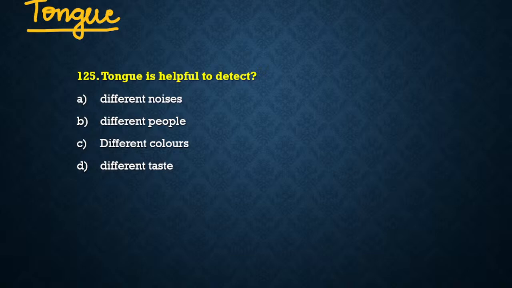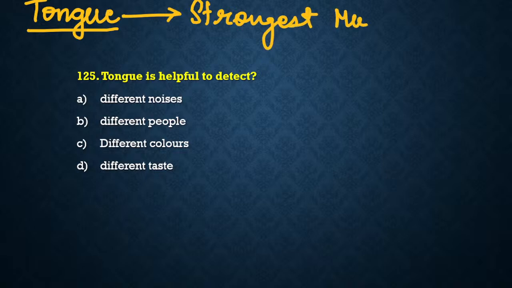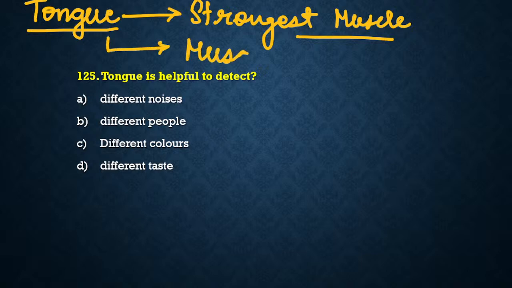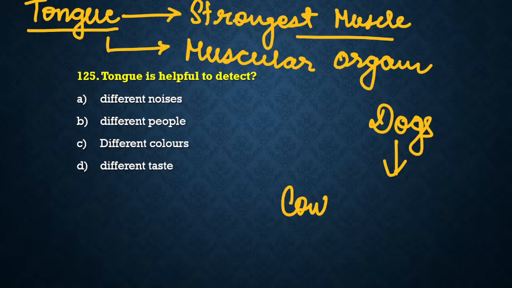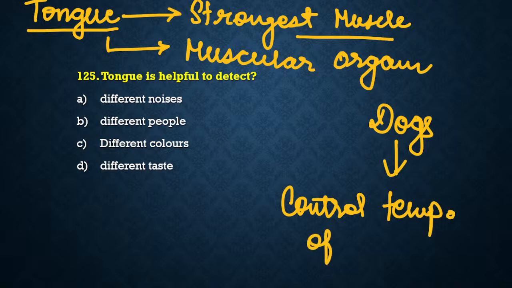So tongue is one of the strongest muscle in our body. Okay, and tongue is a muscular organ. Muscular organ means it is only and only made up of muscle cells. ये सिर्फ किससे बना है? ये सिर्फ muscle cells से बना है. Secondly, in animals such as dogs, tongue और किस में help करता है? Tongue helps to control the body temperature. Okay, so tongue also helps to control temperature of body in the animals such as dog.